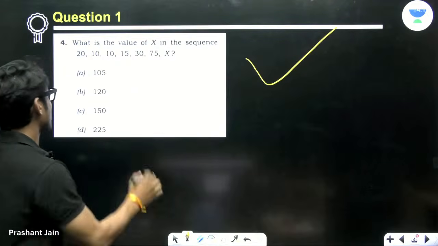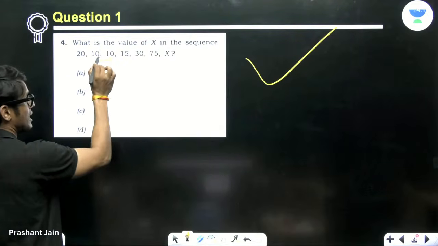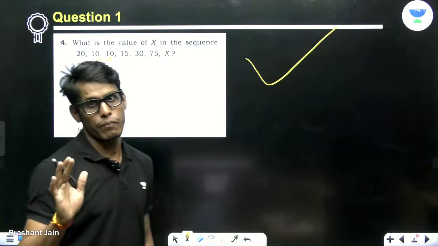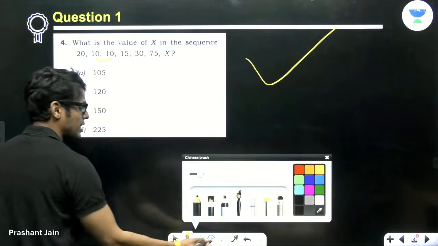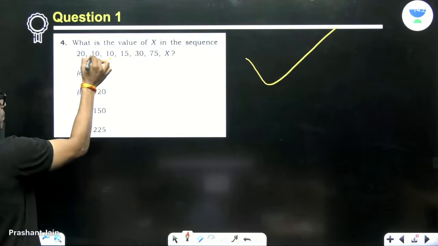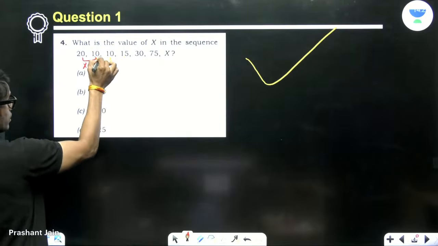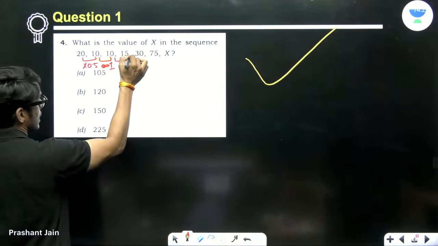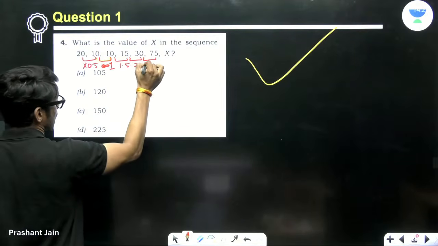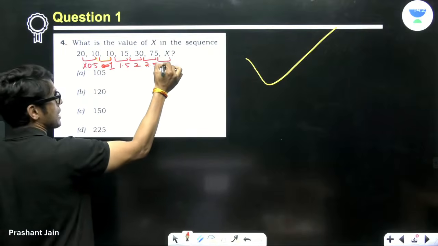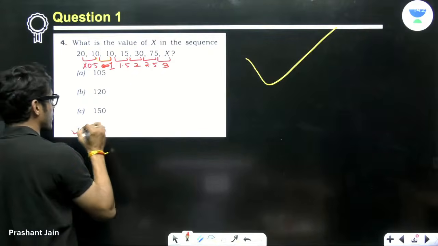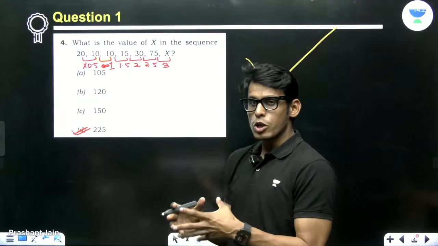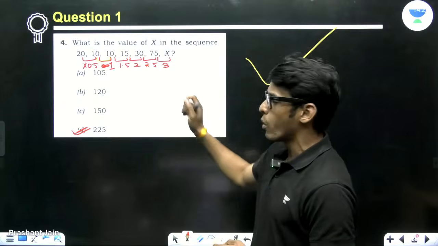So my automatic logic, and here I can see 10 times 1 is 10, 10 times 1.5 is 15, 15 times 2 is 30, and this is my logic. I am simply multiplying with 0.5, then with 1, then with 1.5, then with 2, then with 2.5. So this means I have to multiply it with 3. 75 times 3 is 225. But I would still say that for the learners who have the mathematical background, this problem is quite simple.